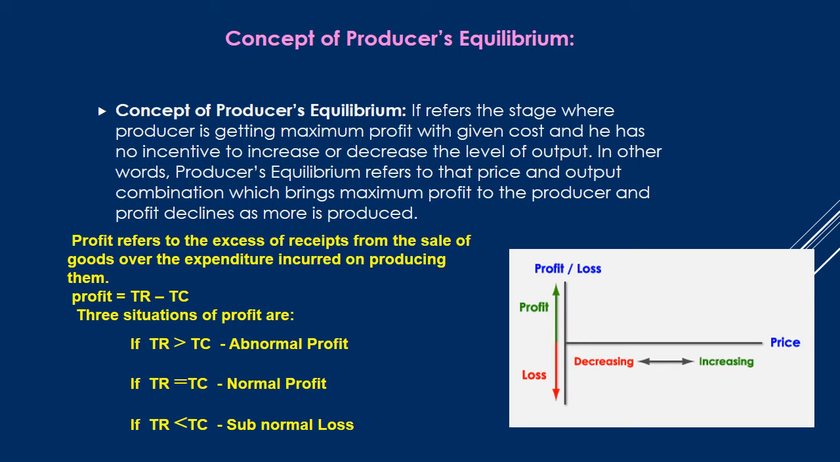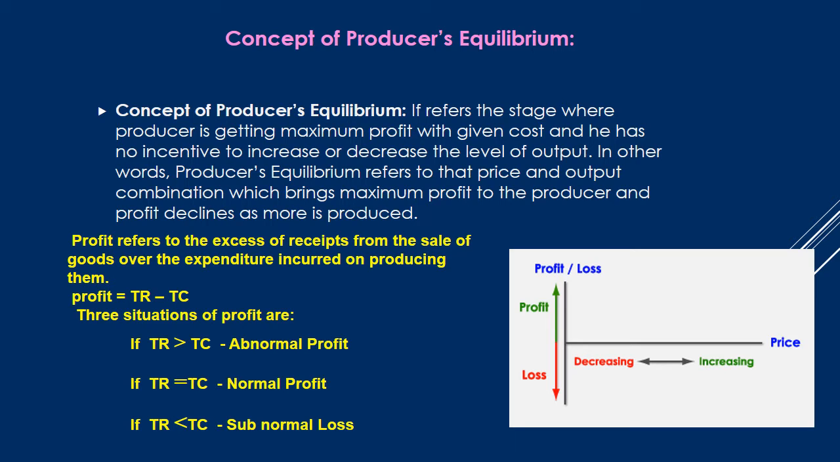The concept of producer's equilibrium is a broad concept. It refers to the stage where the producer is getting maximum profit with a given cost, and he has no incentive to increase or decrease the level of output. In other words, producer's equilibrium refers to that price and output combination which brings maximum profit to the producer, and profit declines as more is produced.